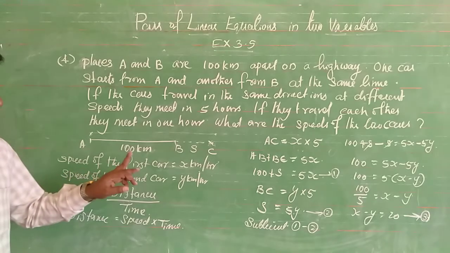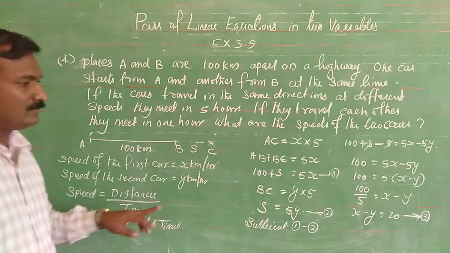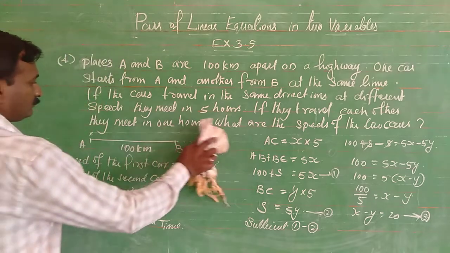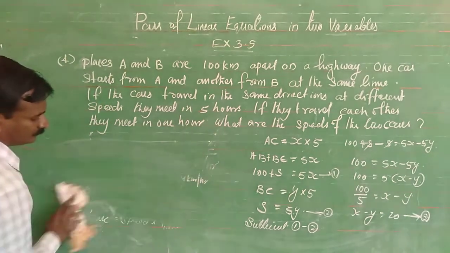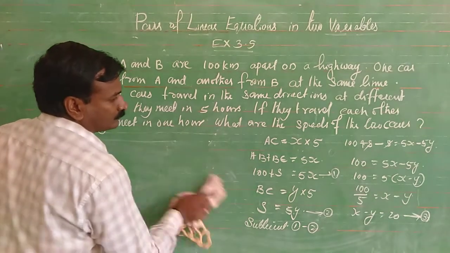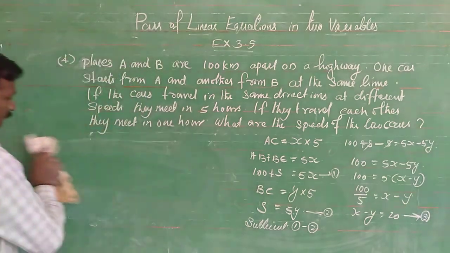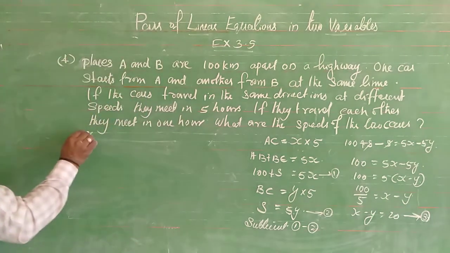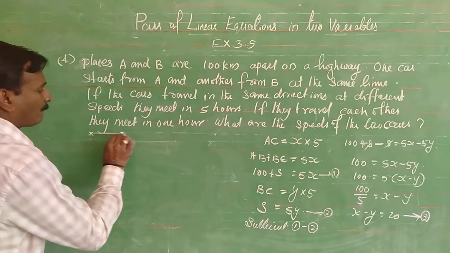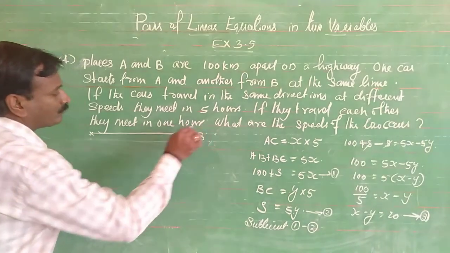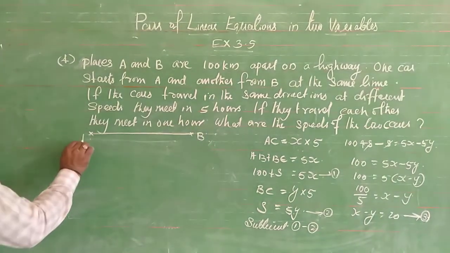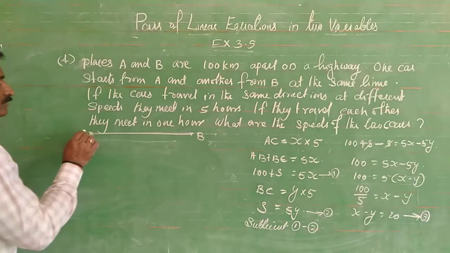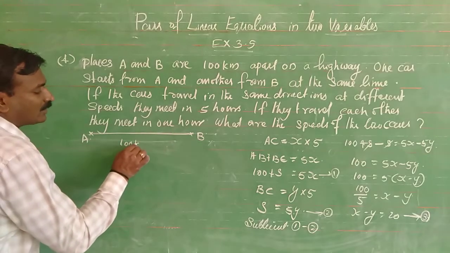Now, the second condition. This is A, this is B. This total is equal to 100 kilometers.